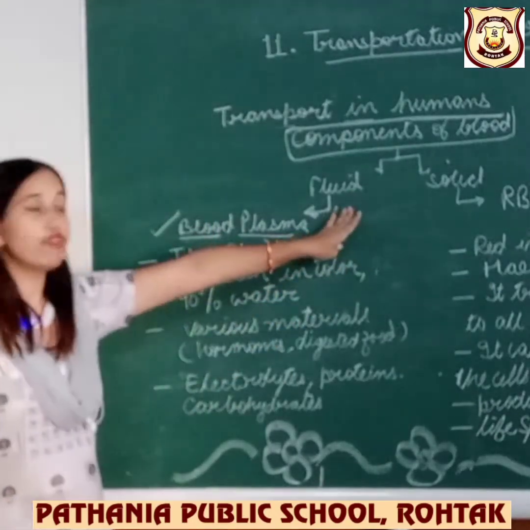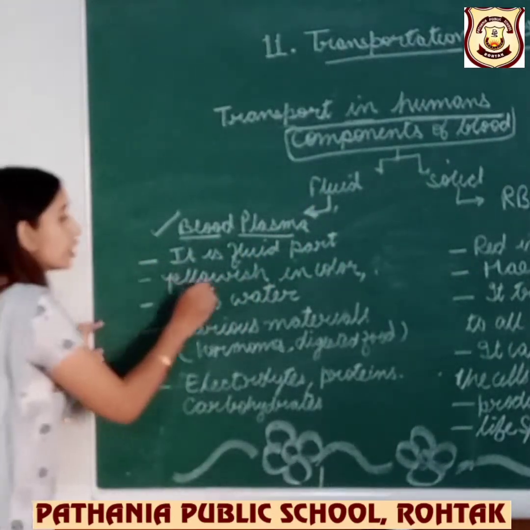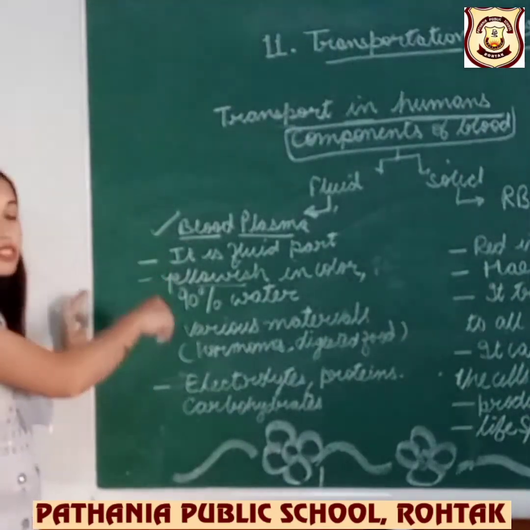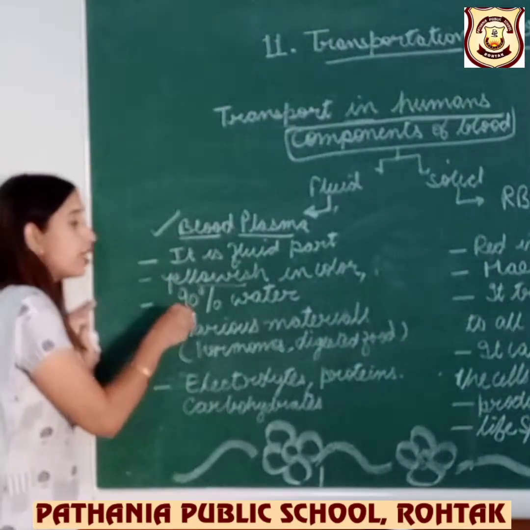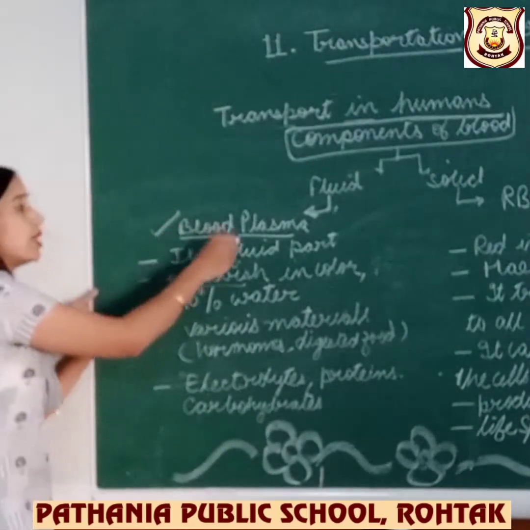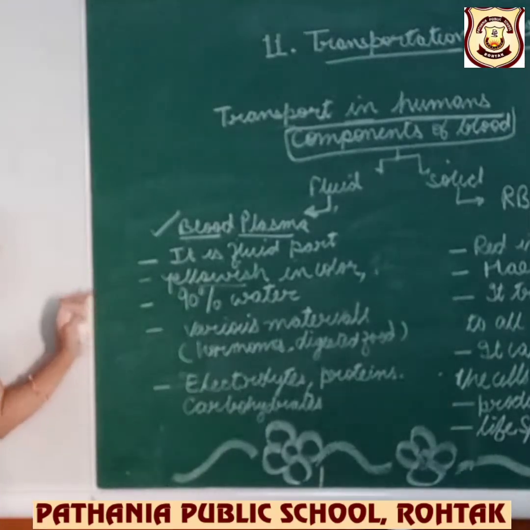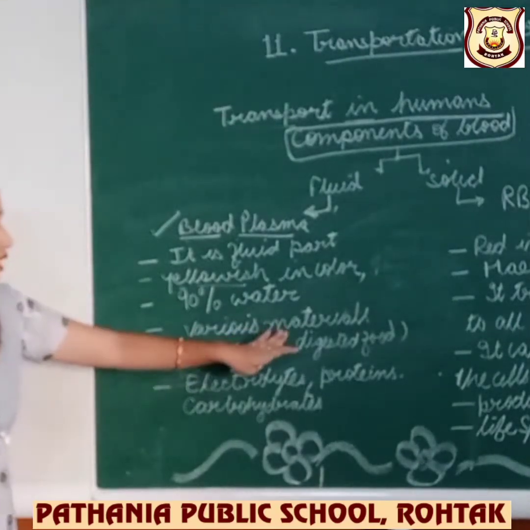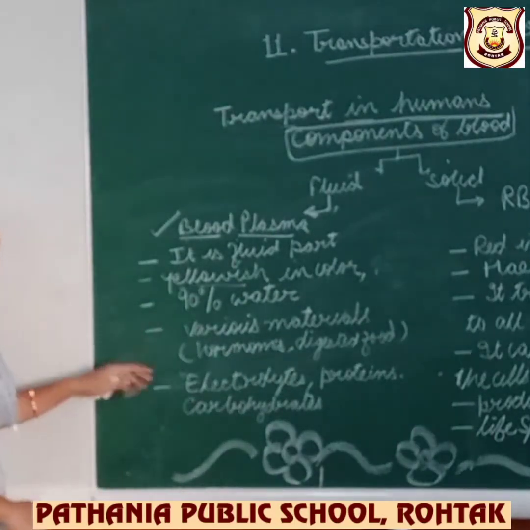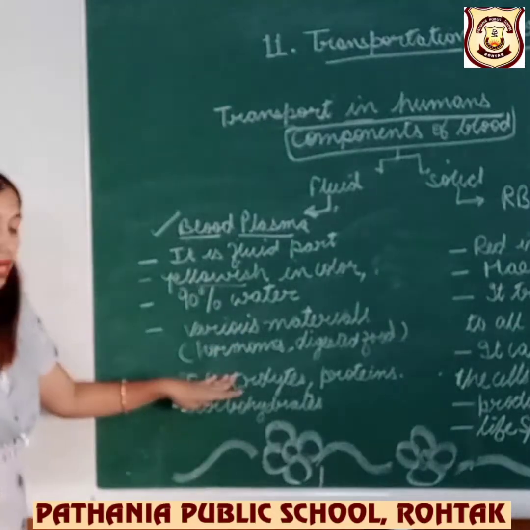It is yellowish in color. What does it contain? It contains 90% water. Blood plasma contains 90% water, and various materials such as hormones and digested food. They are also contained in this blood plasma.